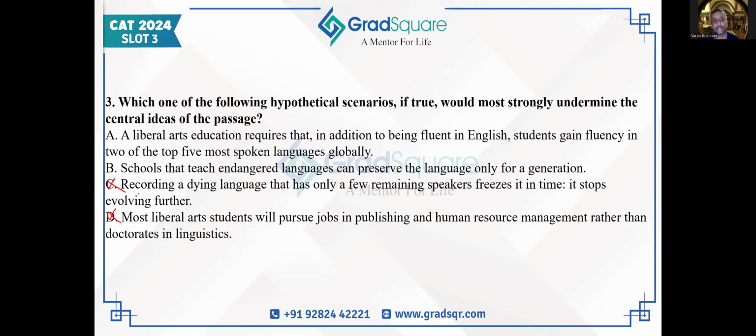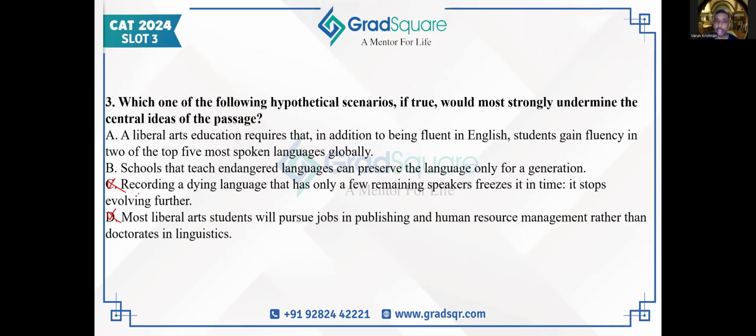B says, schools that teach endangered language can preserve the language only for a generation. Even if it survives for one generation, it is still a bit of a positive. But B can be a bit confusing because if it is survived for only one generation, what is the use of such schools? Can be argued for. But if I read A says a liberal arts education requires that in addition to being fluent in English, students gain fluency in 2 of the top 5 most spoken languages globally.